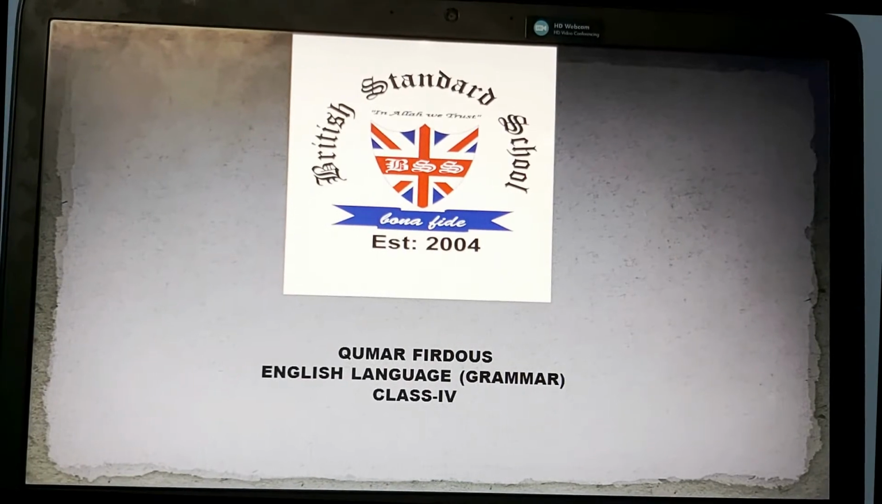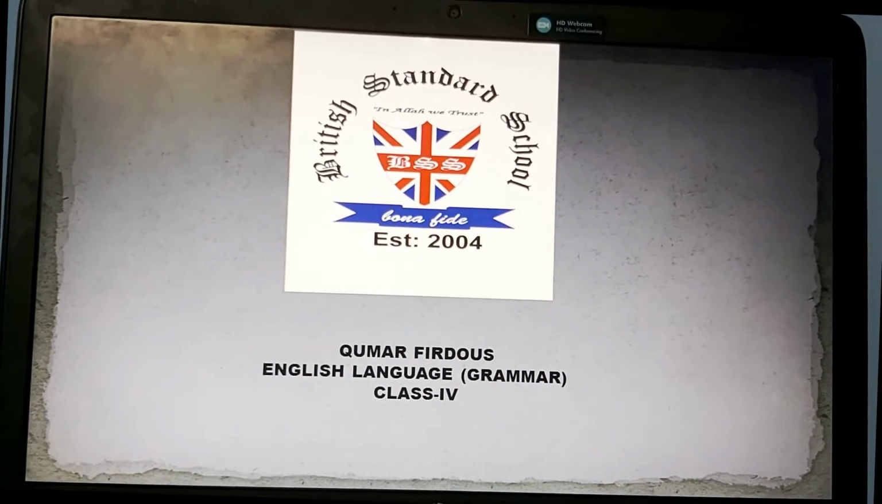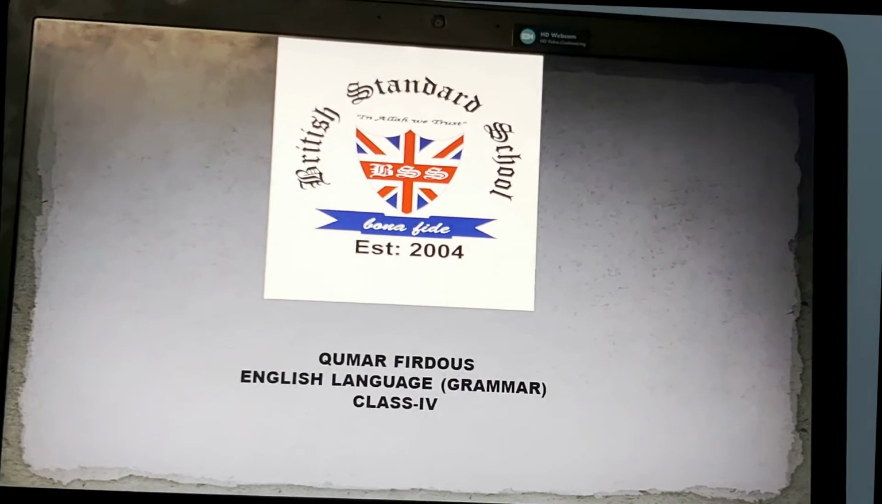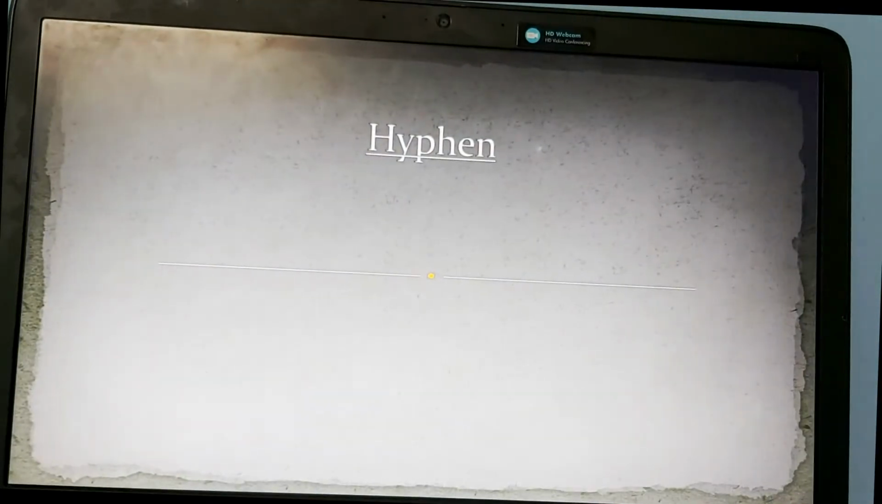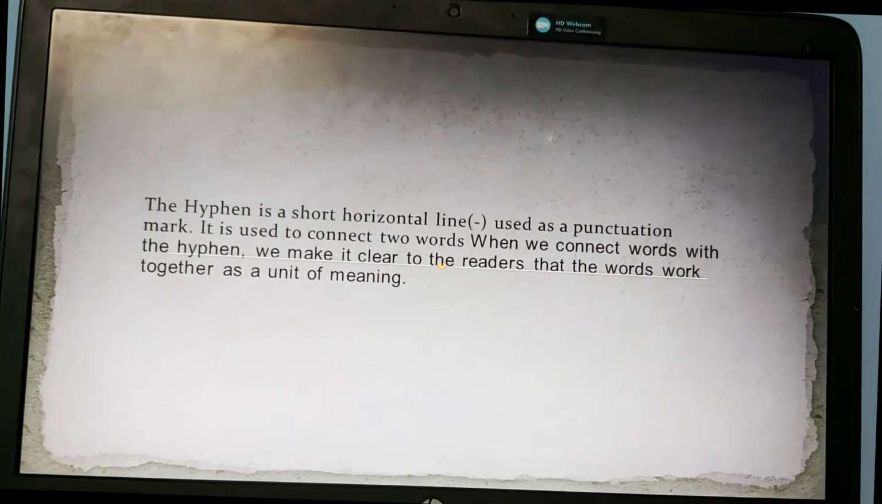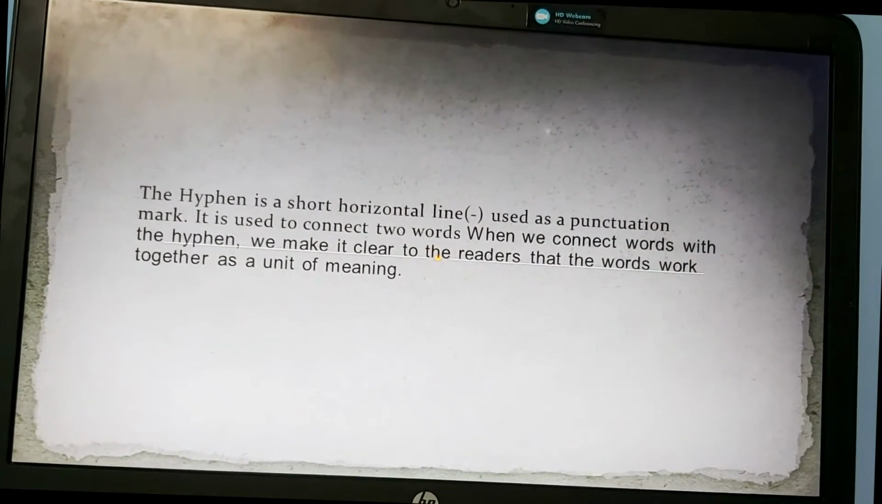Today we are going to start off with the last chapter of our syllabus, that is hyphens. So let's get started. What are hyphens? The hyphen is a short horizontal line used as a punctuation mark. It is used to connect two words.